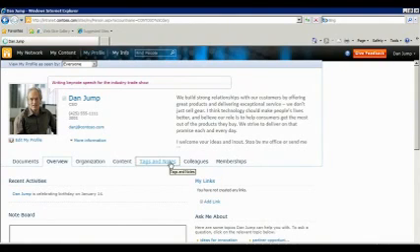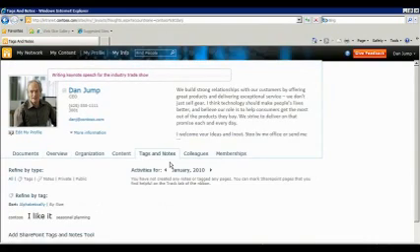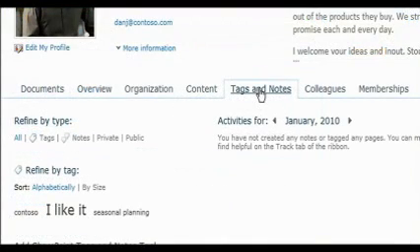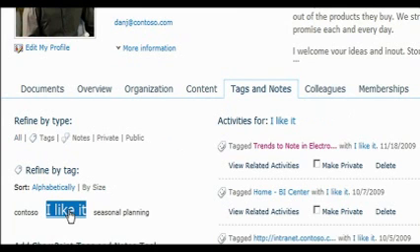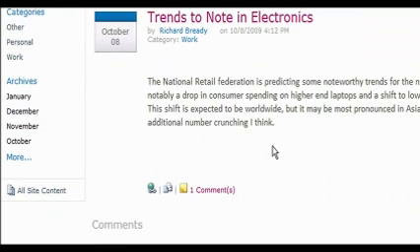Starting out at his My Site page, in the Tags and Notes tab, Dan can see what content or data he's previously flagged as being relevant to what he's working on. It turns out that Dan was right. He'd recently seen a positive industry report, and here it is.